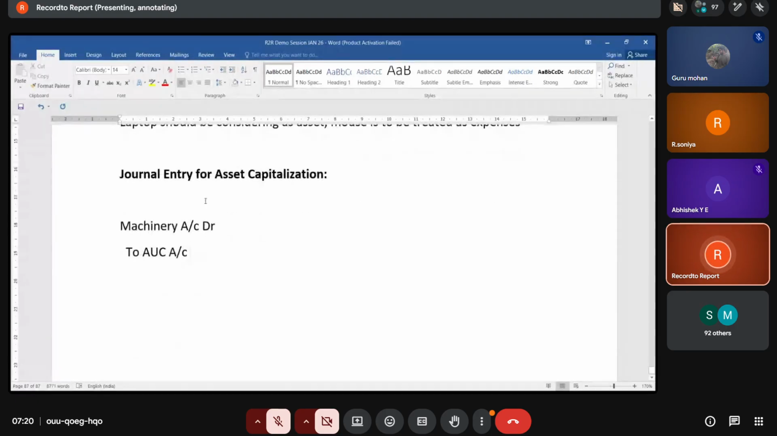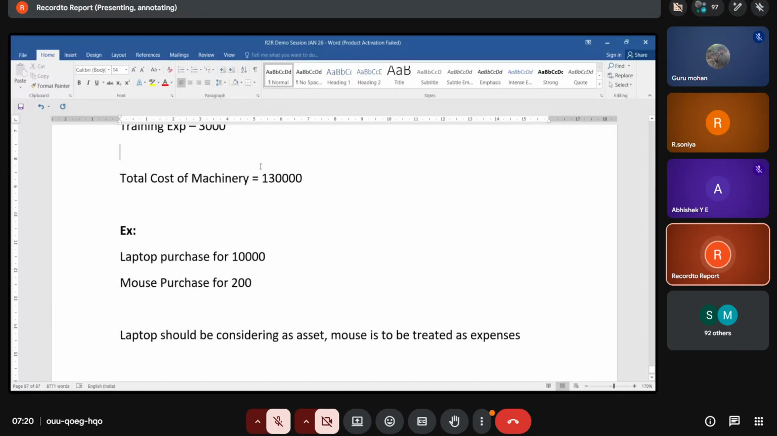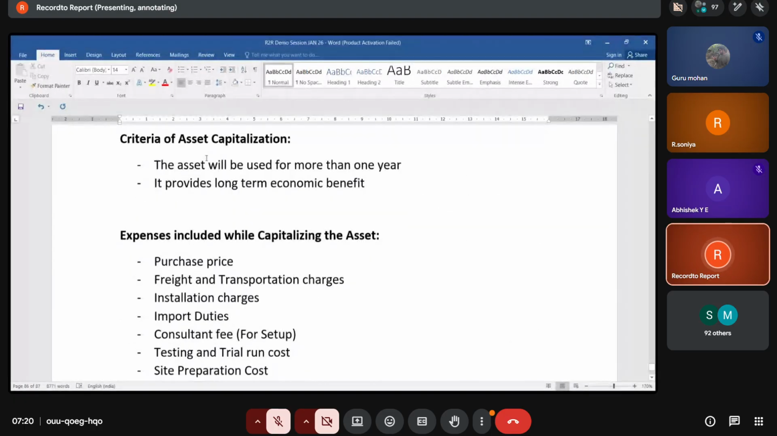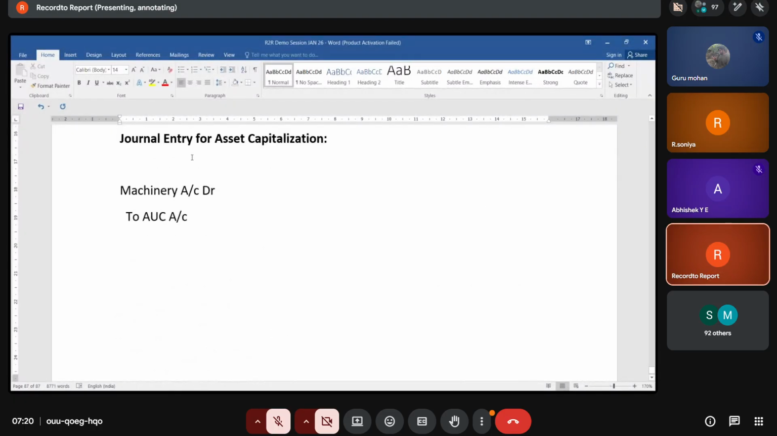Now, what is the total cost of machinery? Here it will show, guys. 1,30,000. So while purchasing we debited asset under construction, now we credited. The asset under construction is a clearing account. Why will they use this clearing account?